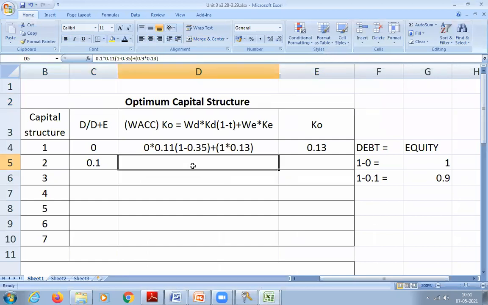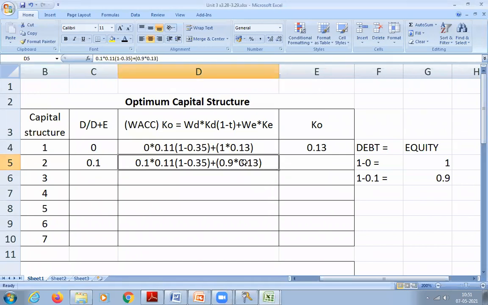But only one thing will change. What will change now? Equity will change, sir. My equity will change as well as debt also will change. Debt will not be 0 now. It will be how much? 0.1. So now my debt will become 0.1 at 0.11. Cost of debt is not changing, and the tax rate is there. Then 0.9 is equity.